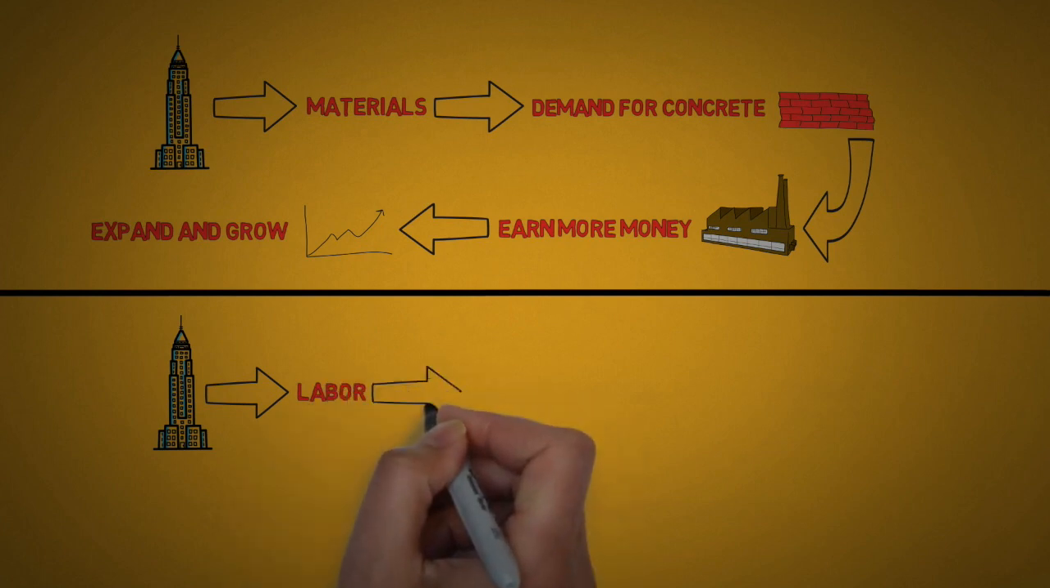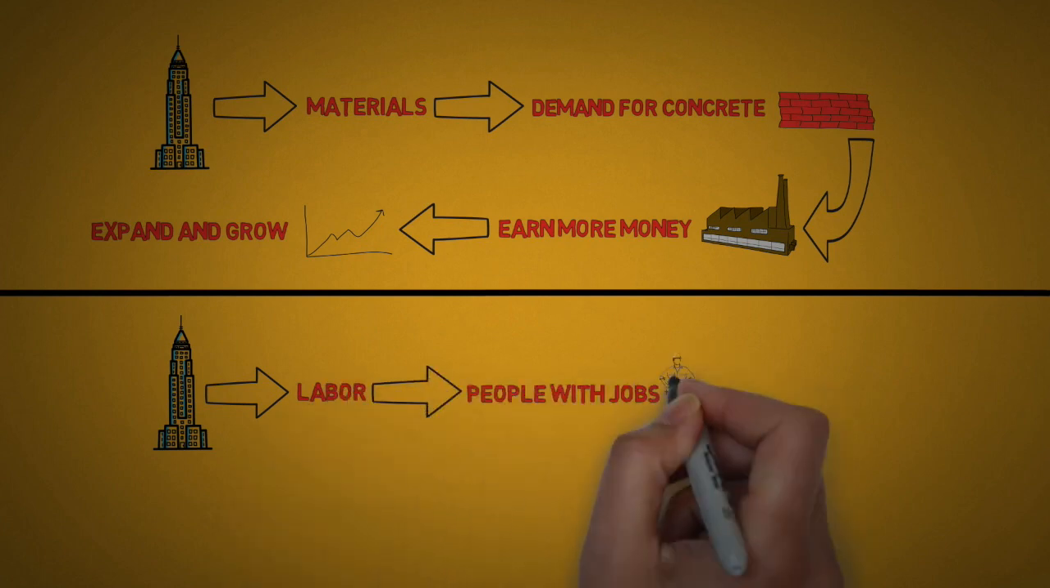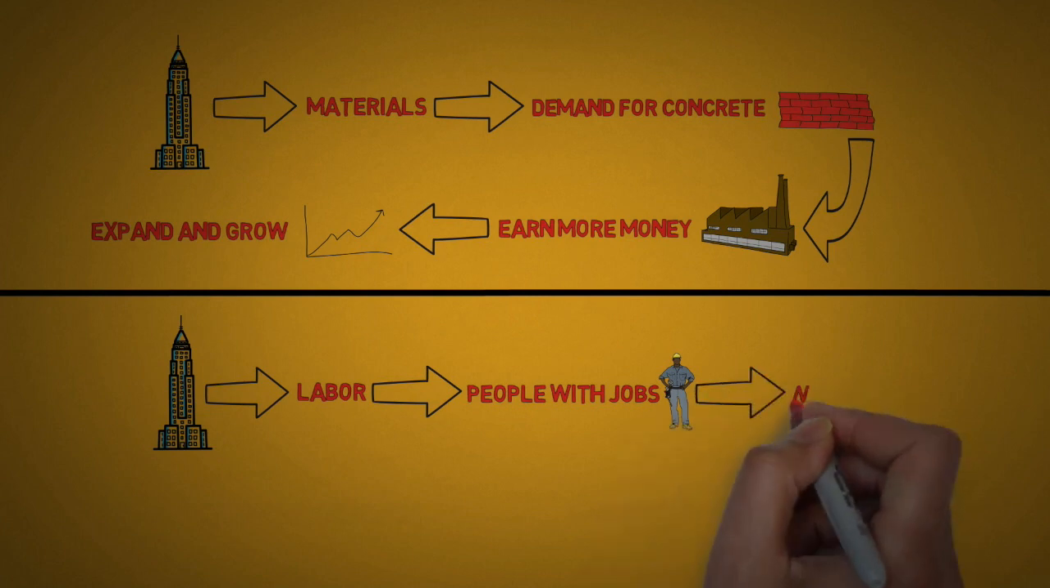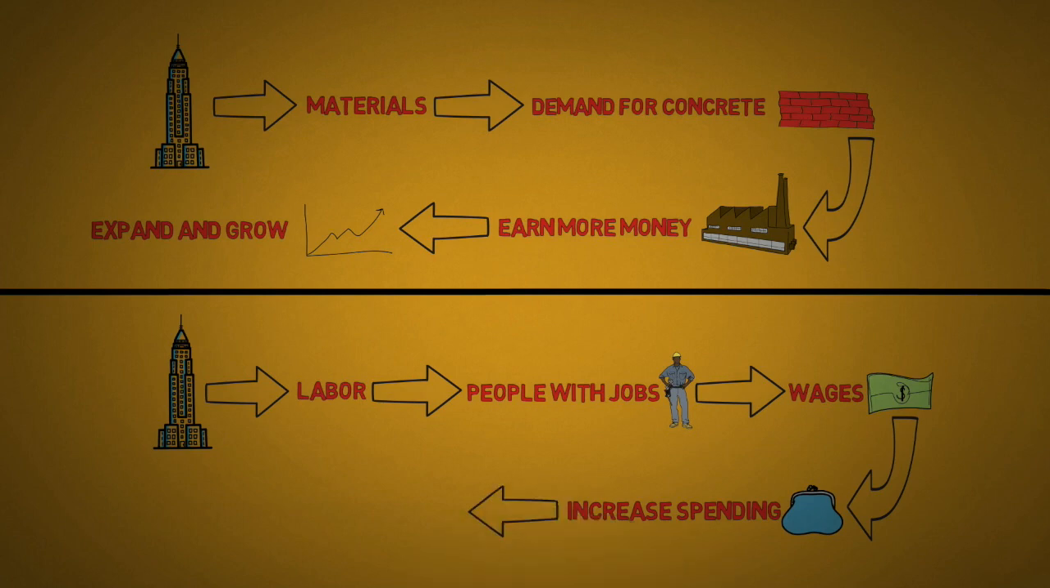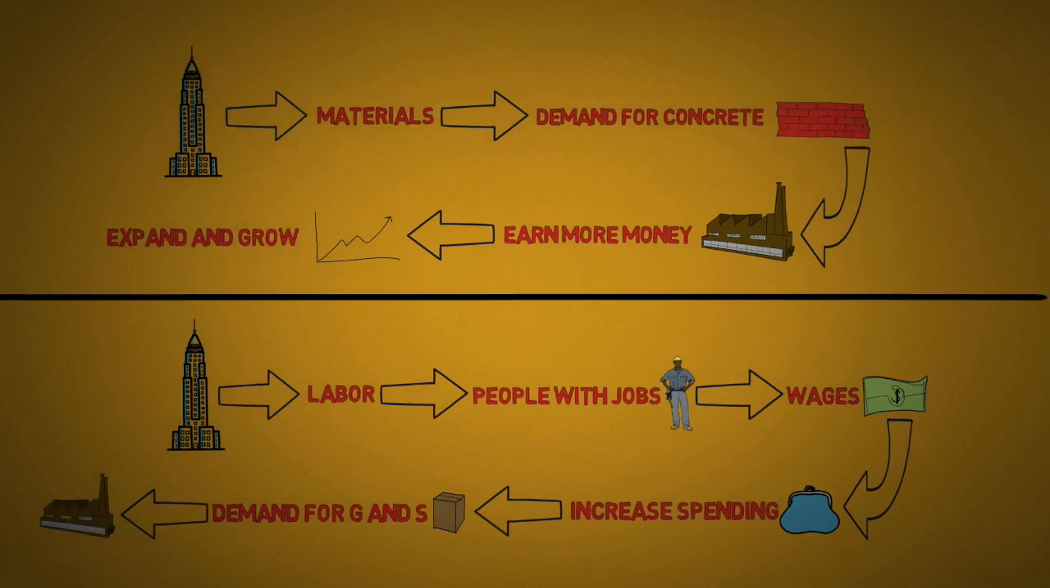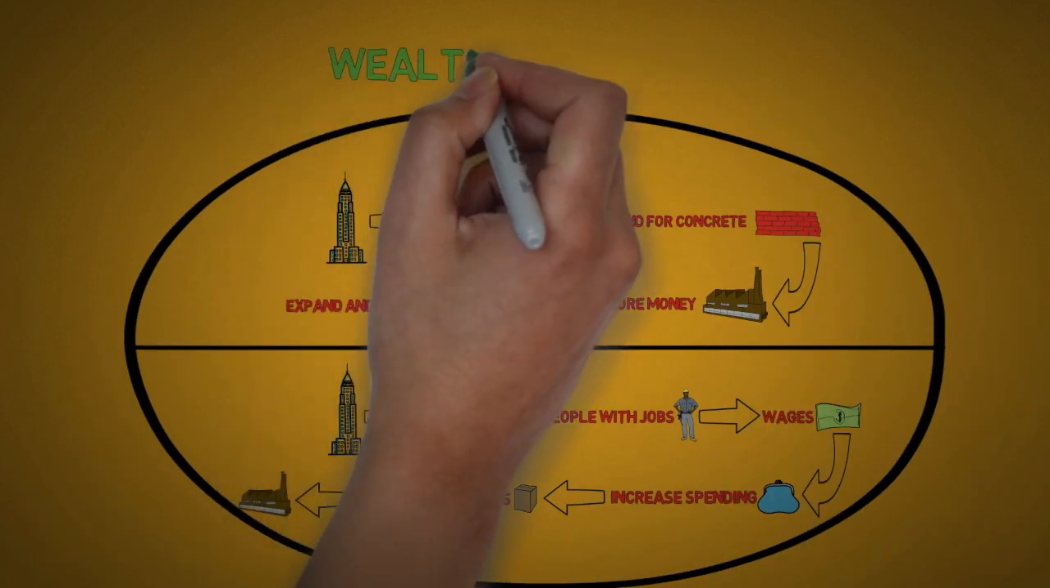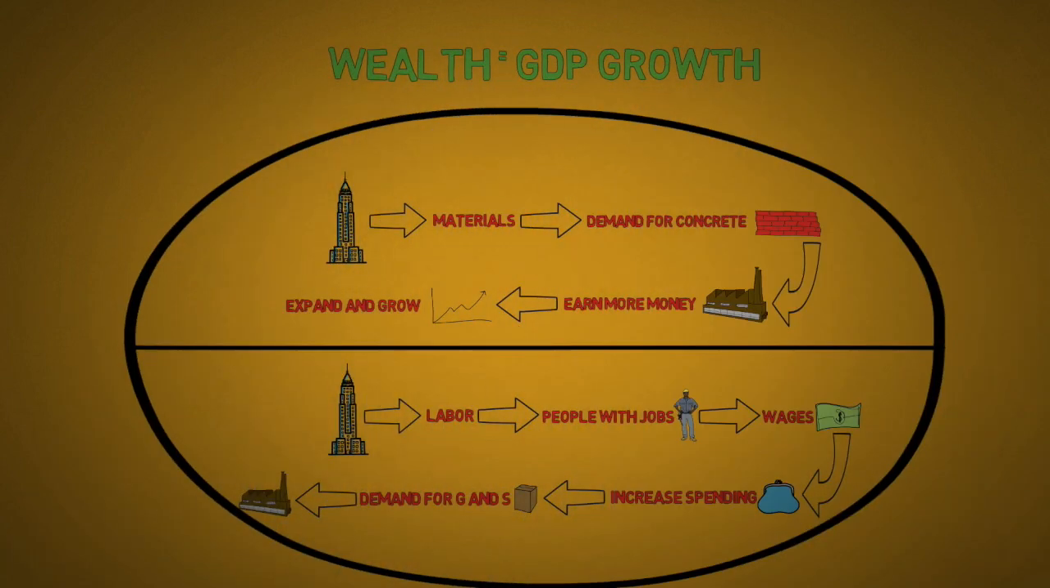This means that unemployed people will suddenly have a job building this skyscraper, and by doing this they will in exchange receive wages. With more money in the pocket, these people will probably increase their spending. This will furthermore lead to a higher demand for goods and services, so companies have to produce more. All of this creates wealth in society and is thereby good for the GDP, but it's only good in the short term,